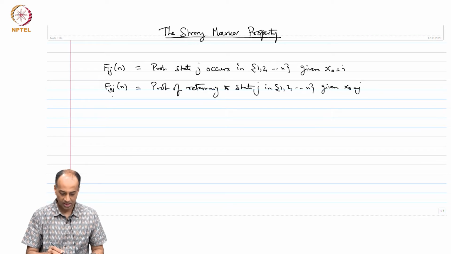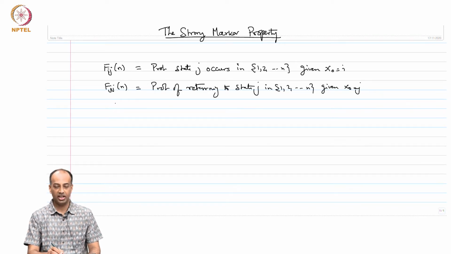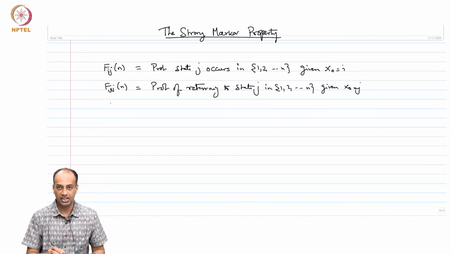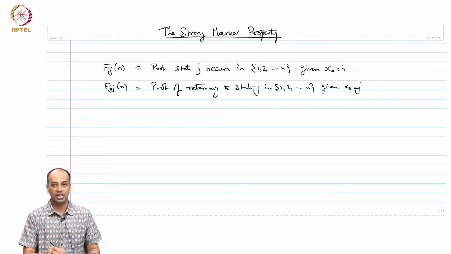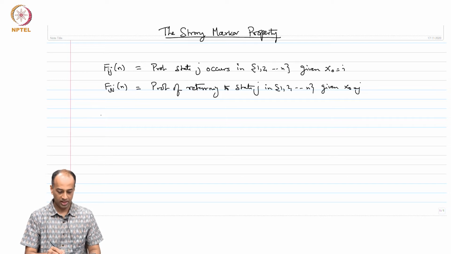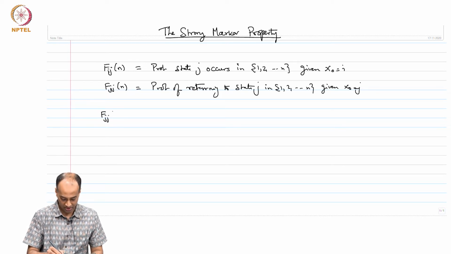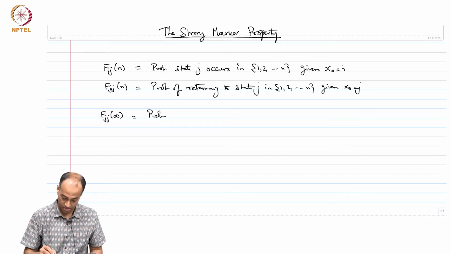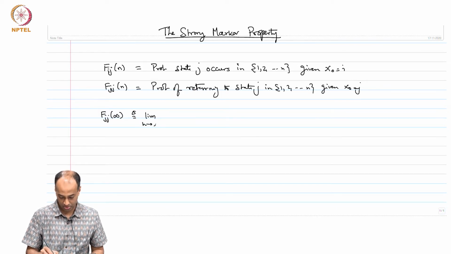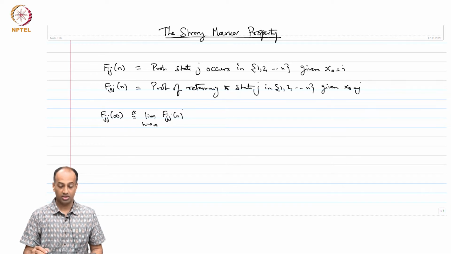Then we said these Fij(n) and Fjj(n) are monotonically increasing in n. Therefore, as n tends to infinity, this limit has to exist. So, Fjj(infinity) is defined as the limit as n tends to infinity of Fjj(n); this limit exists since Fjj(n) is monotonic.